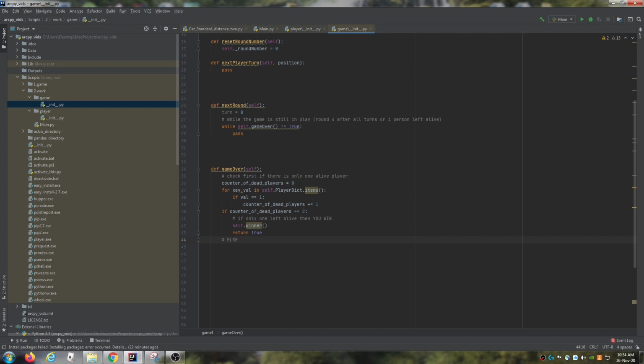So if the game is still in progress, else, check if at round 4, so if we're at the end of the game, if all the players have gone, then we need to keep checking until there's only one left alive.